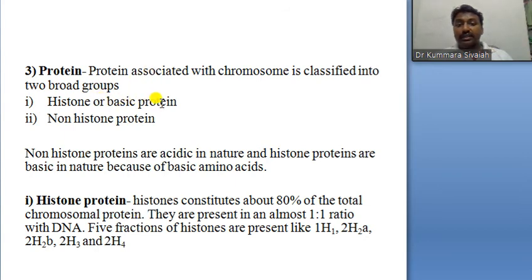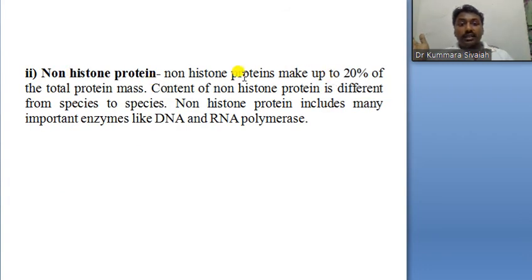Don't confuse the 80% here. In the nucleus, in that chromosome, the protein part is 60%. Taking that 60% as 100%, 80% of it is histone protein, and the remaining percentage is non-histone protein. So those are the proteins attached to the DNA molecule.